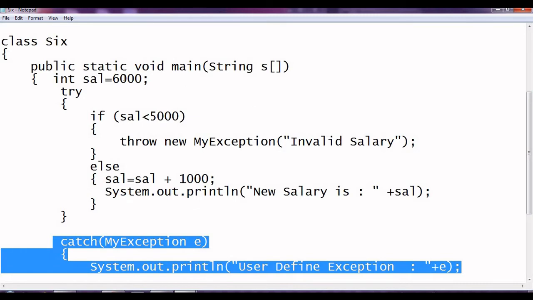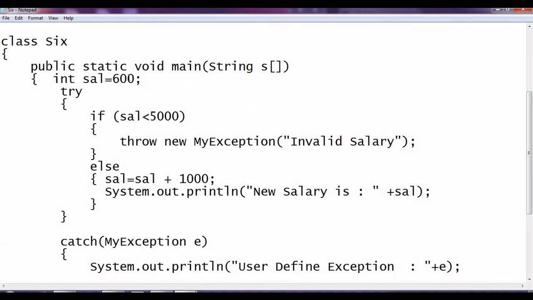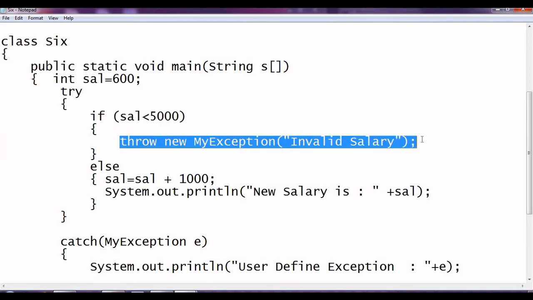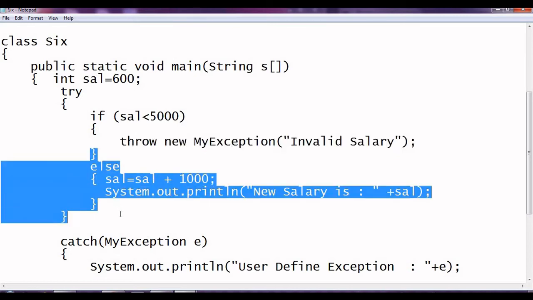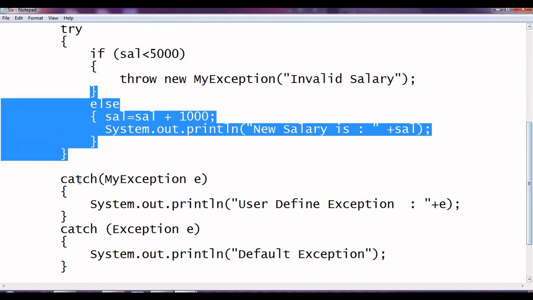Fine. Now assume that we have 600. What will happen? Here the salary is less than 5000, that's true. It will create an error, and all the information related to the error will be copied into this object, and then it will skip this and try to match the catch.